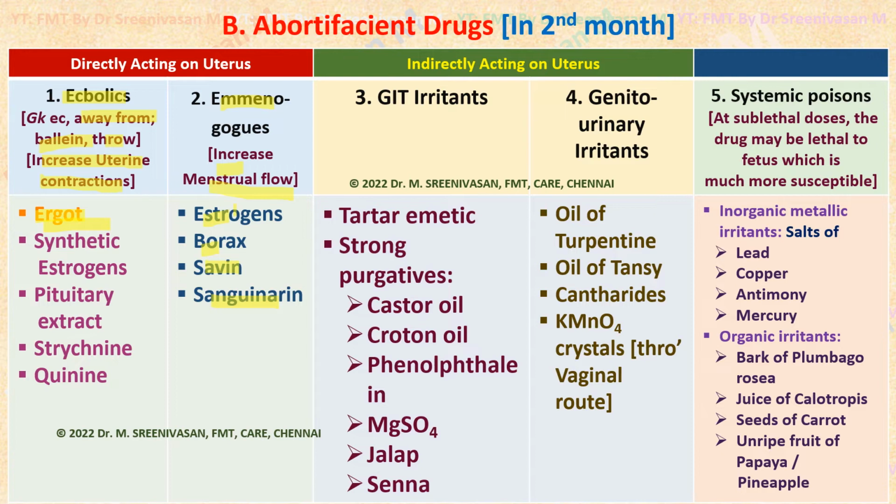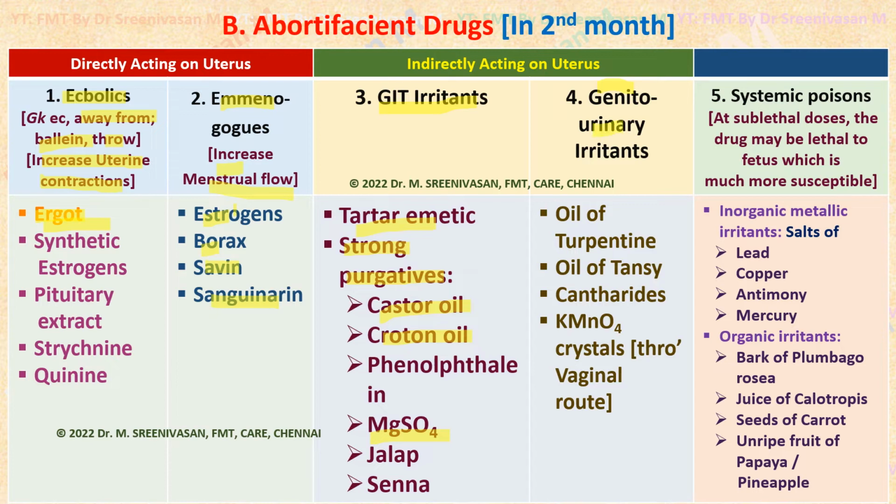Coming to drugs acting on other systems, thereby indirectly stimulating the uterine contractions, there are the GI irritants. They cause inflammation of the GI tract when they enter the body, thereby causing reflex uterine contractions. Like tartar emetic, they produce severe emesis or vomiting. Strong purgatives like castor oil, croton oil, saline purgatives like Epsom salt, etc. They cause severe inflammation of the GIT, promoting reflex uterine contractions and expulsion.